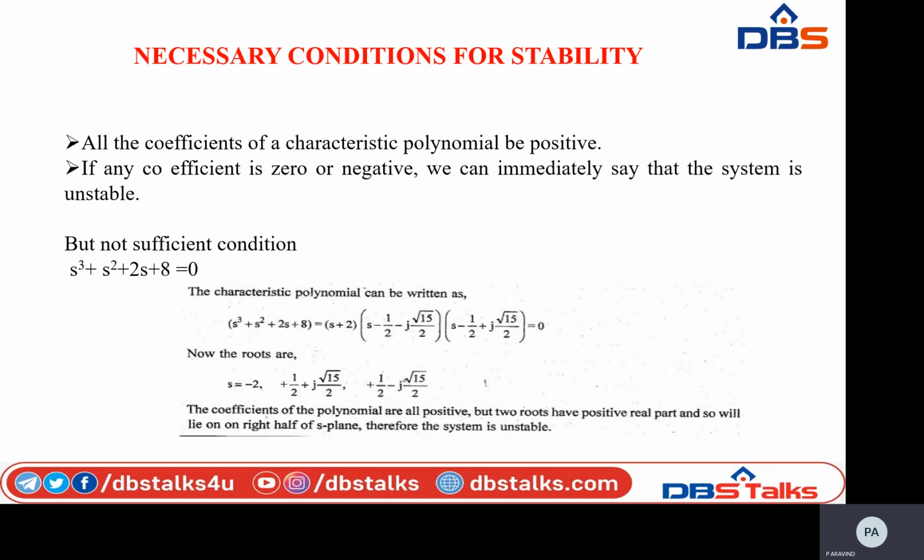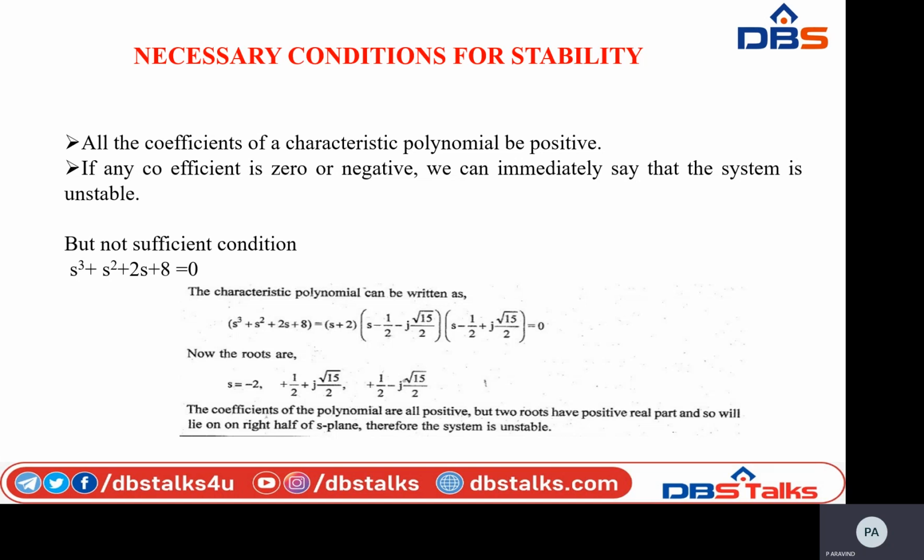Here, among these three roots of the characteristic polynomial equation, two of them lie on the right half of S plane. That is, here from the S plane, see here the second root, that is 1 by 2, is present on sigma, the X-axis, the real part, plus j square root of 15 divided by 2 on the imaginary axis, right?